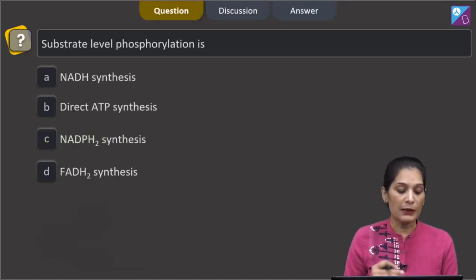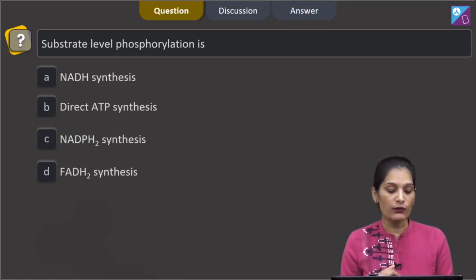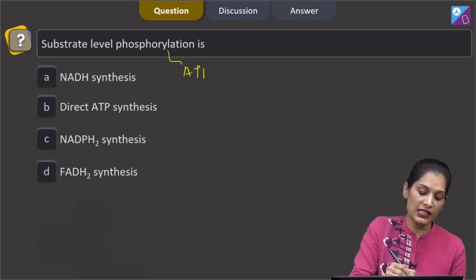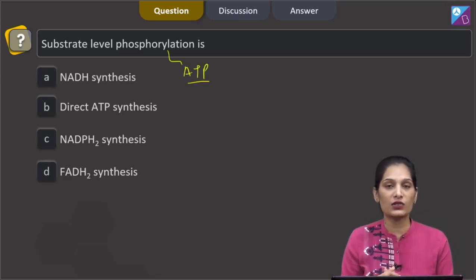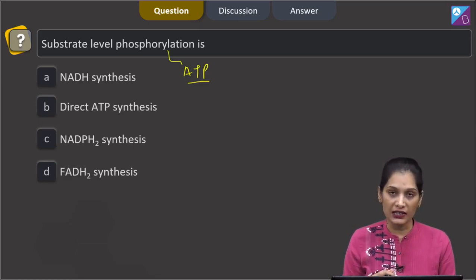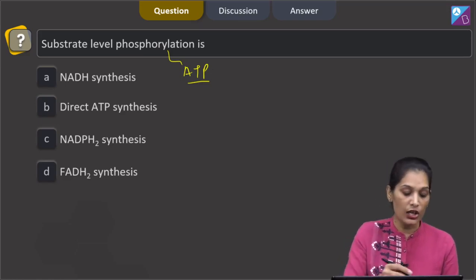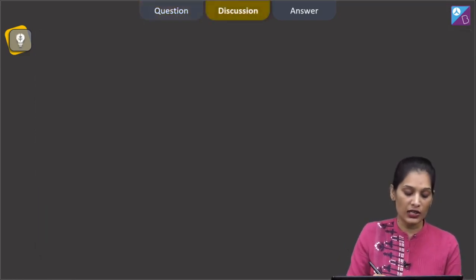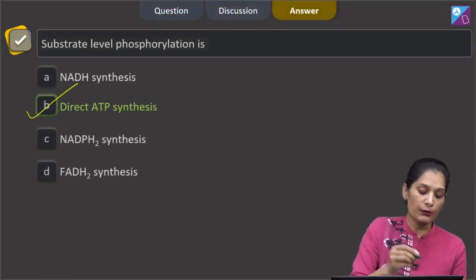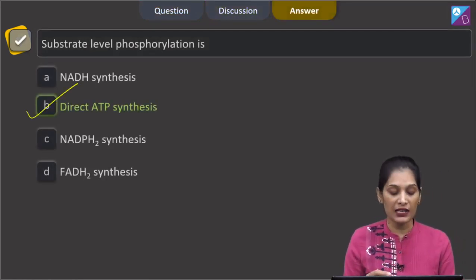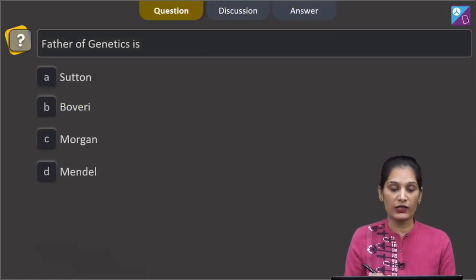This question says substrate level phosphorylation is. So what is substrate level phosphorylation? Phosphorylation is ATP synthesis, and substrate level phosphorylation says direct ATP synthesis. So this ATP synthesis takes place directly in the form of ATP only. NADPH2, NADH2 or FADH2 are not synthesized in case of substrate level phosphorylation. So the correct option for the given question is option number B, which is direct ATP synthesis. Let's move to the next question.